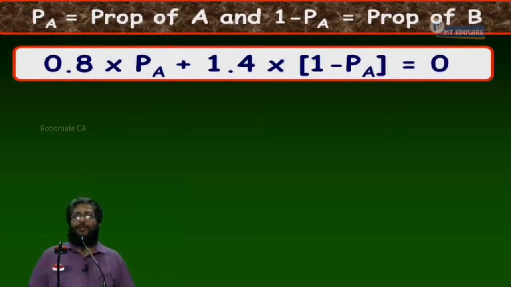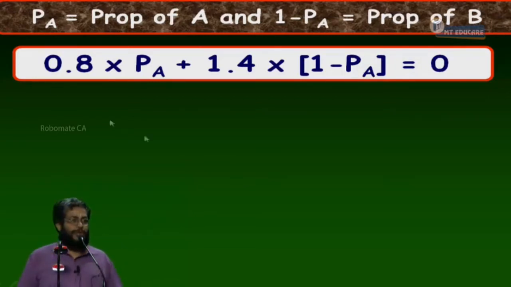0.8 into proportion of A. What is 0.8? I am now discussing factor 2 beta, yes or no? So A has a factor 2 beta of 0.8 and B has a factor 2 beta of 1.4. Yes or no? The weighted beta should be 0. I want the portfolio beta to be 0. Right or not? Now, continue writing.